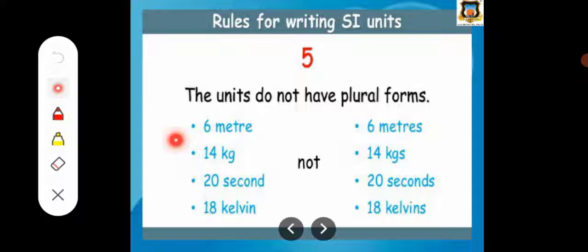When we say the length of the table is 6 meter, it is only 6 meter, not 6 meters. The mass of a duster is 14 kg, not 14 kgs. So when we write any unit, it does not have a plural form. This is the wrong method, this is the correct method.